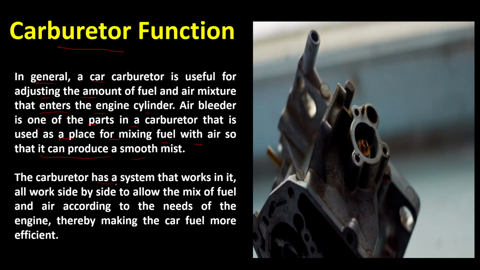The carburetor has systems that all work side by side to allow the mix of fuel and air according to the needs of the engine, thereby making the car's fuel use more efficient.